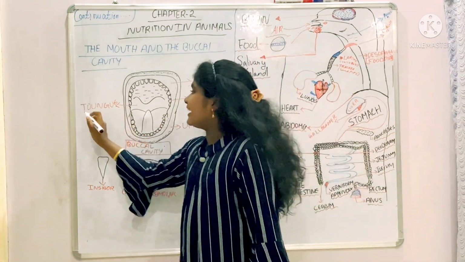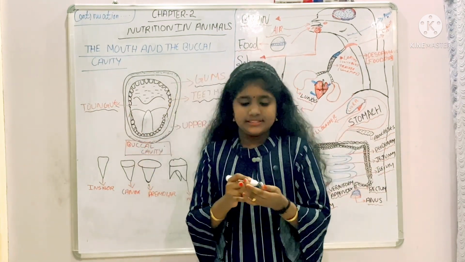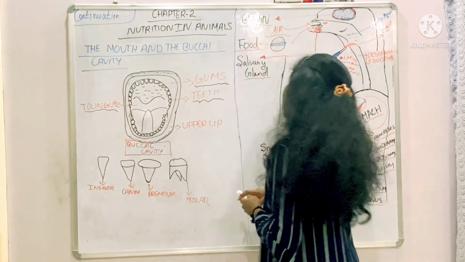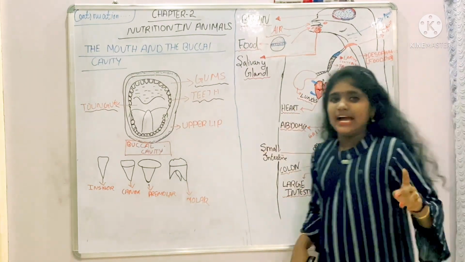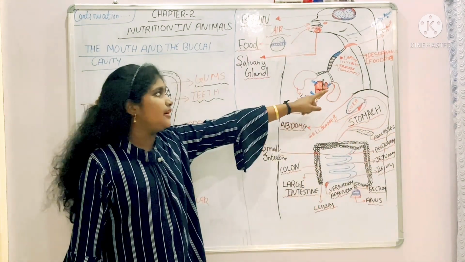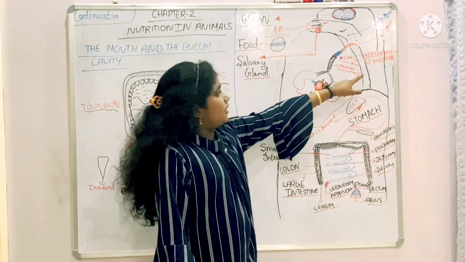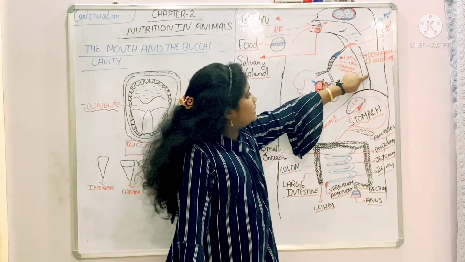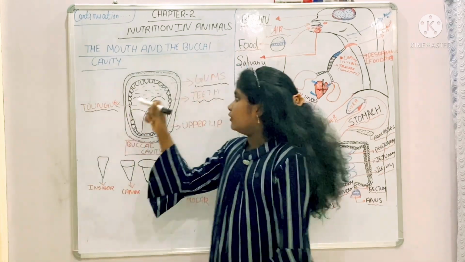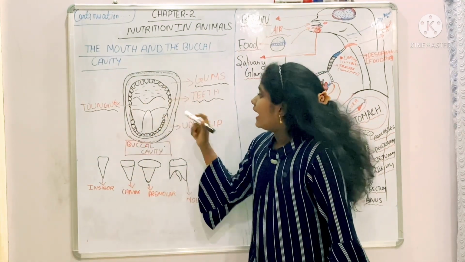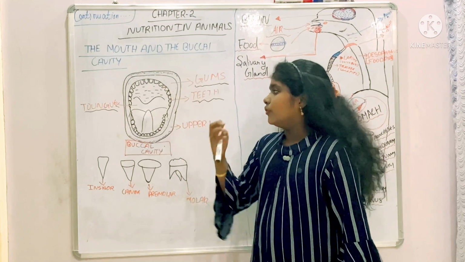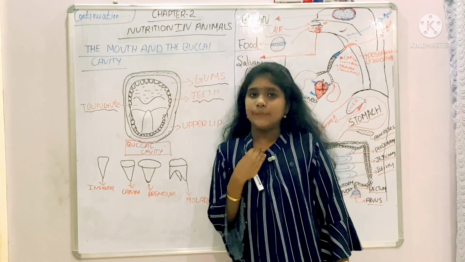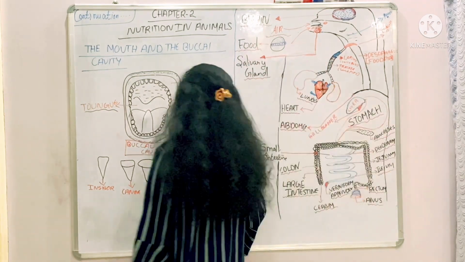So come to the tongue. What does the tongue help with? The tongue helps to swallow the food into the esophagus. Yesterday, in the part 1 video, I told you that this is the esophagus or the food pipe. This is our tongue, and the tongue helps push the food down to the esophagus, or the food pipe.